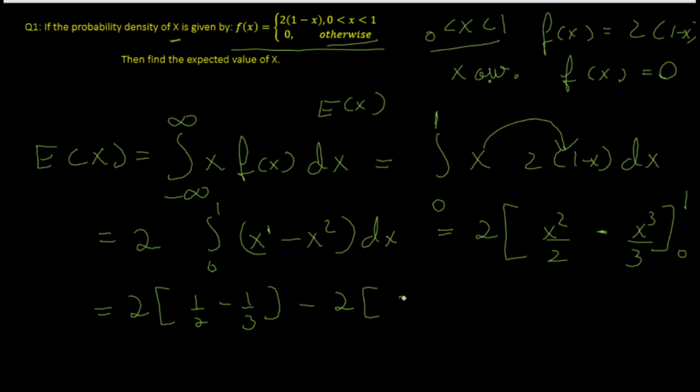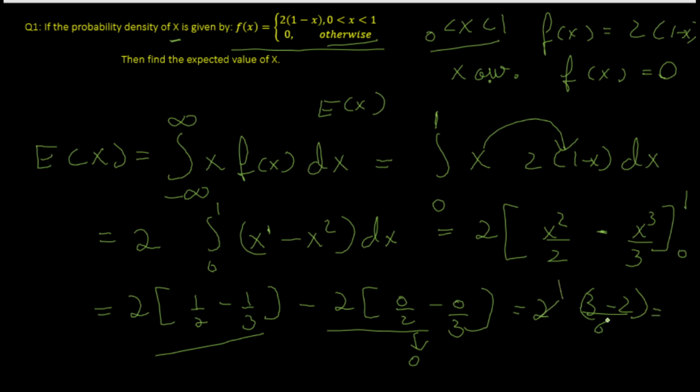Substituting the lower and upper limits, we will get 1 by 2 minus 1 by 3 for the upper limit case, minus the lower limit case, which is 2 times 0 by 2 minus 0 by 3. This will be 0. So we get 2 times (3 minus 2) over 6, and 6 is a multiple of 2, so we get 1 by 3. So the expectation is given by 1 by 3.